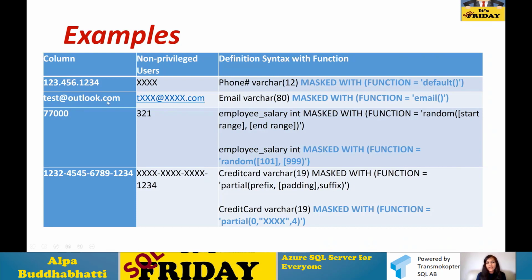But if I have an email ID or address or something like this, and I want to see only the first character, then I just apply the function equal to email. And this is for random one. Random will use a range of numbers. So here you can see it's 101 to 999. So for this field, the value should be a random one between those two values. So it will show only a random value rather than the actual value.